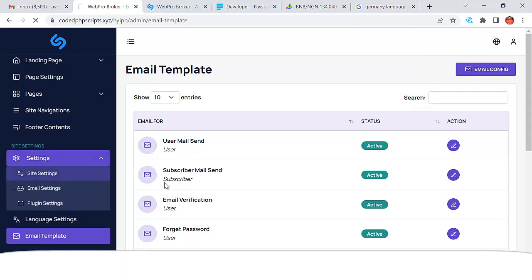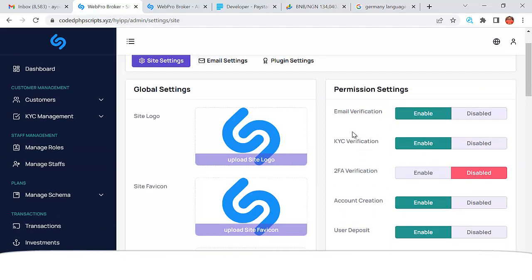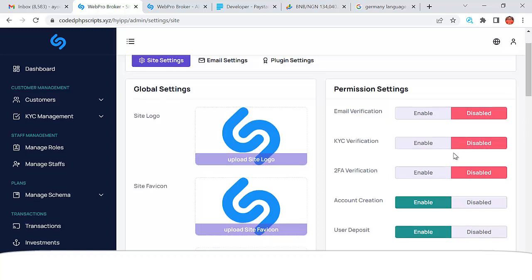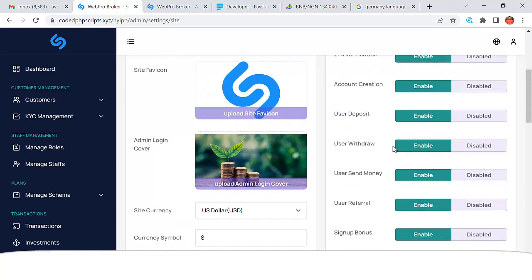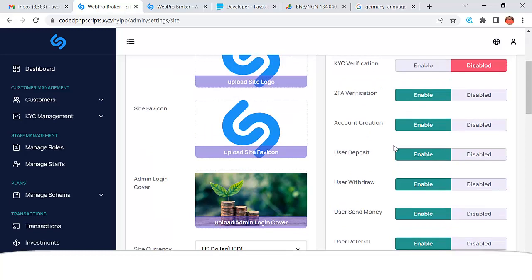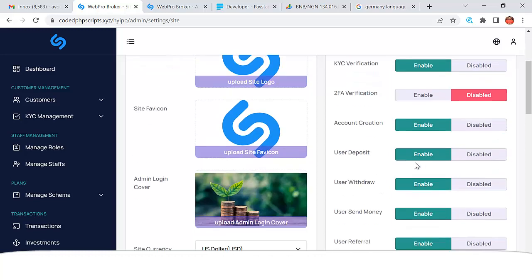So let's go to site settings. When you come to site settings, you're going to see the site settings right here. Do you want email verification? I can say disable, I don't want it. Do you want KYC? I can say I don't want KYC. Do you want two-level authentication? I can say yes, I want two-level authentication, right? I can also disable it. Whatever you want to do, you can do that.